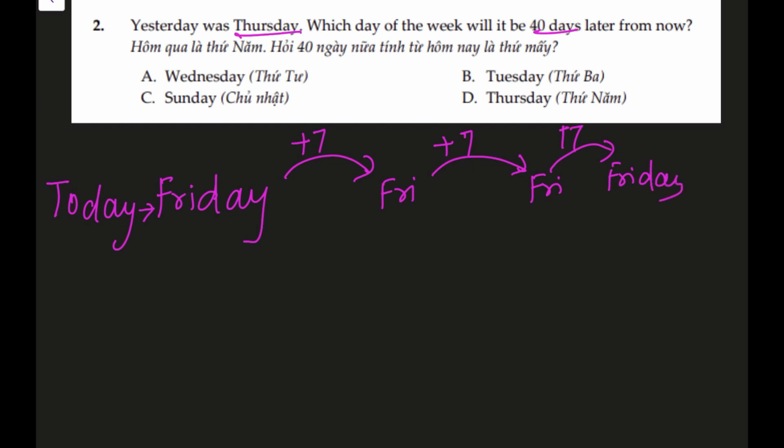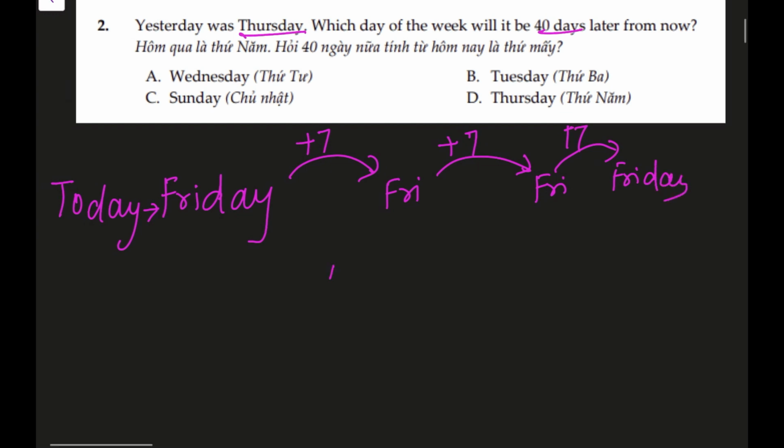So if we have to work out which day will it be after 40 days, let's put it in groups of 7. Divide by 7, which is 5, remainder 5. So that is 5 full weeks, and there's a remainder of 5. So in 5 weeks we will get to Friday, and the remaining 5 days will start from Friday, and let's see what we end up on.